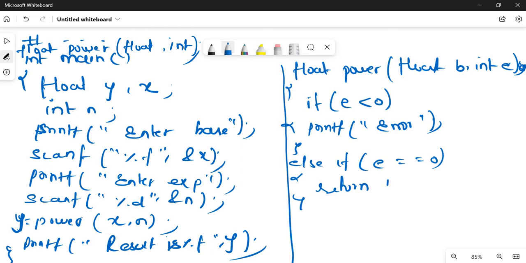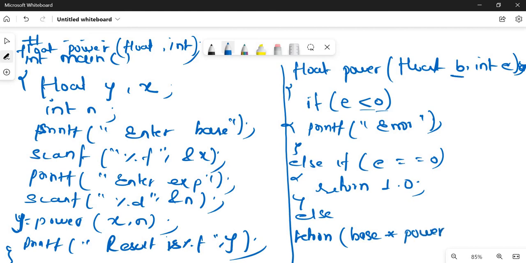1. Else, finally, if the exponent is not less than 0 and it is not 0, it must be greater than 0. So we are going to return, else return base into power.